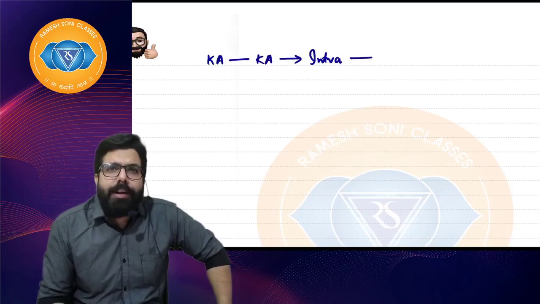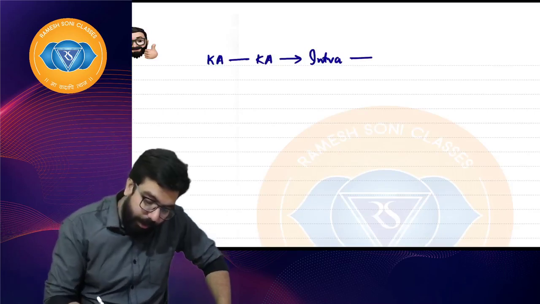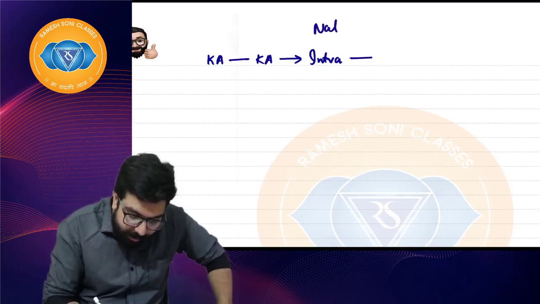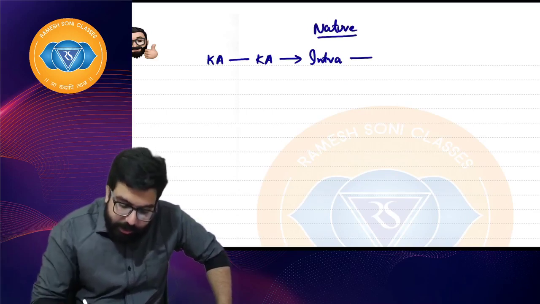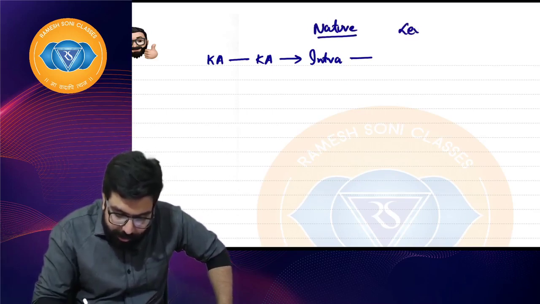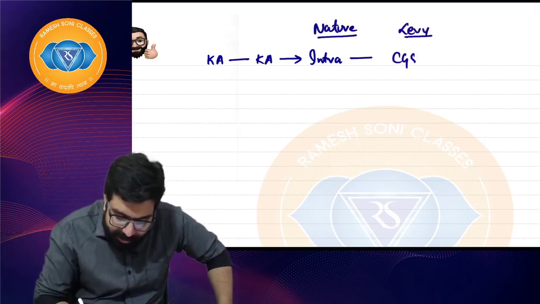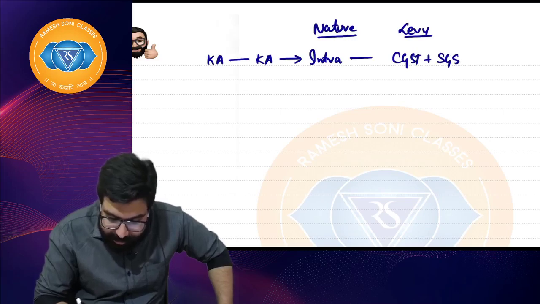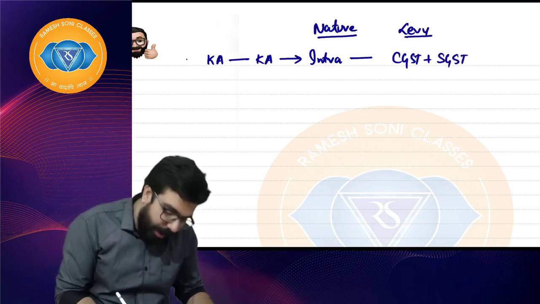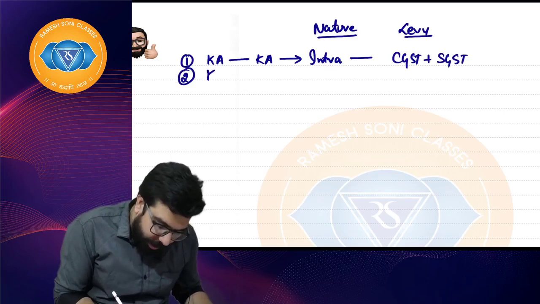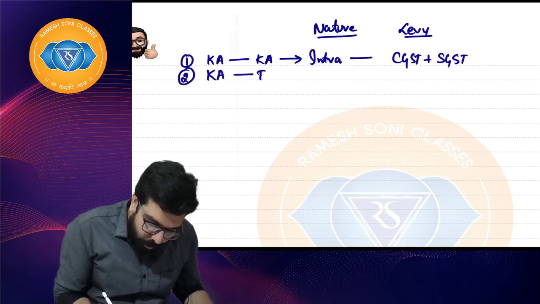Karnataka is a state or union territory? Sir, state. So the nature of the transaction is intrastate. Sir, what are we going to levy? We are going to levy CGST plus SGST. I hope everyone is clear. Number 1 done. Sir, number 2, goods are sold from Karnataka to Tamil Nadu.